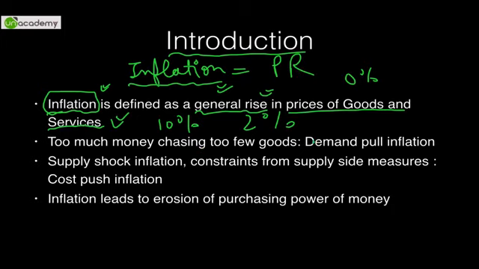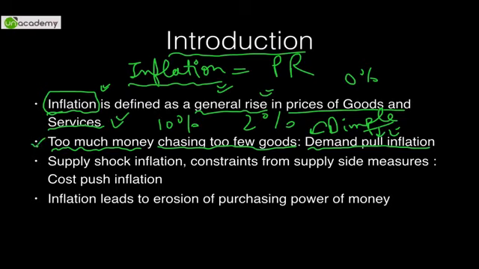In certain circumstances you will see demand pull inflation. How do you remember that? Just remember dimple because it helps in MCQ. D for demand and pull for pull. These are very stupid mnemonics, but it will help you. Trust me, it helped me a lot. Too much money chasing too few goods. This is how most teachers will describe it. This is a typical example of demand pull inflation.